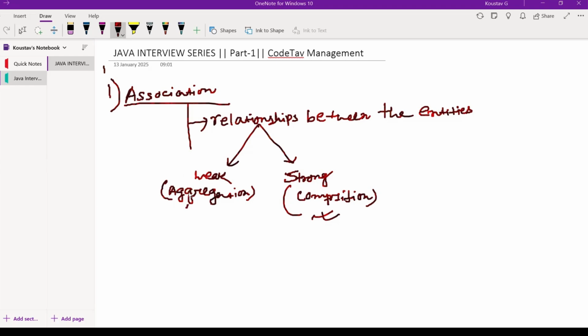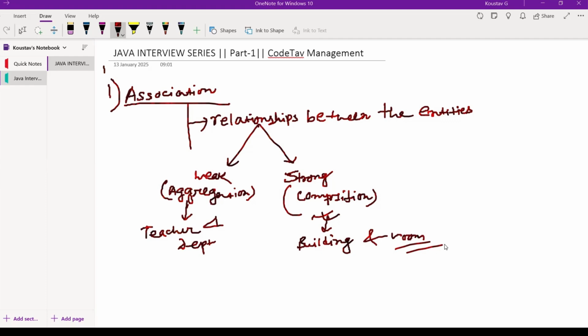What can be the example for aggregation? Teacher and department. Both entities can survive without each other. That's why the relationship between teacher and department is a weak relationship, which is aggregation. And here, building and room: without room, building can be formed, right? And without building, can room exist or not? Not existing. So that's why building and room is a strong relationship, which is called composition.